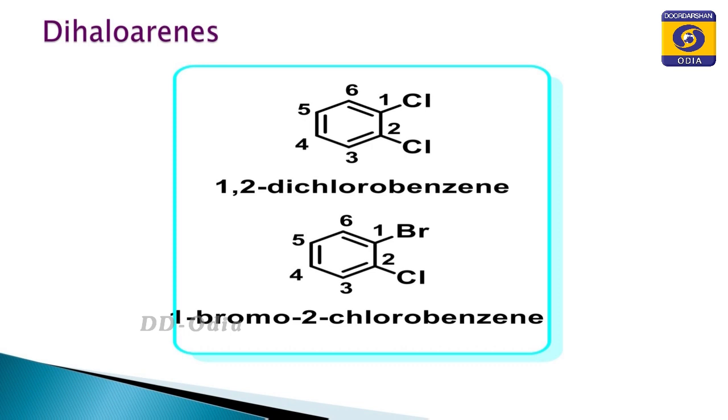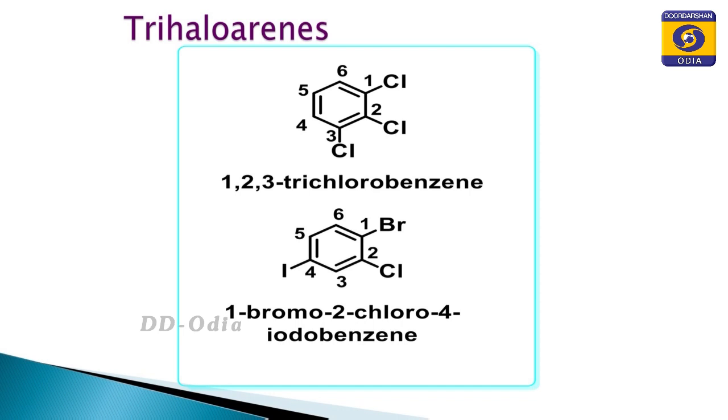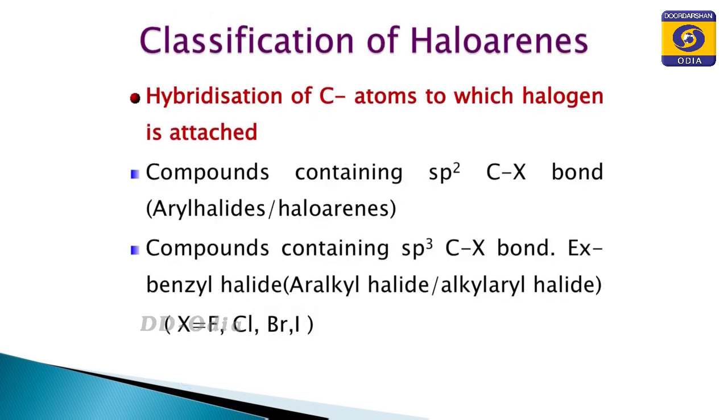Now, the third category is the trihaloarene. If the number of halogen atoms is 3, then examples given are 1,2,3-trichlorobenzene and 1-bromo-2-chloro-4-iodobenzene. Mostly the nomenclature and classification of haloarenes is just similar to that of the haloalkanes. Next, the second method of classification, let us see how the classification is carried out.